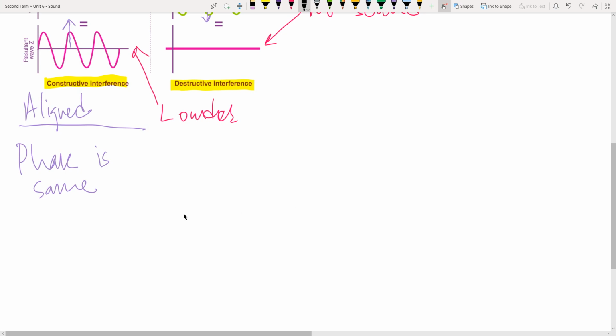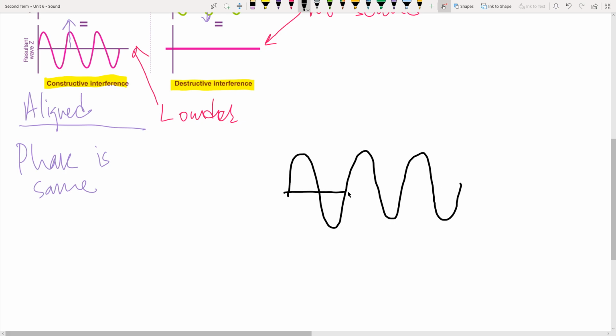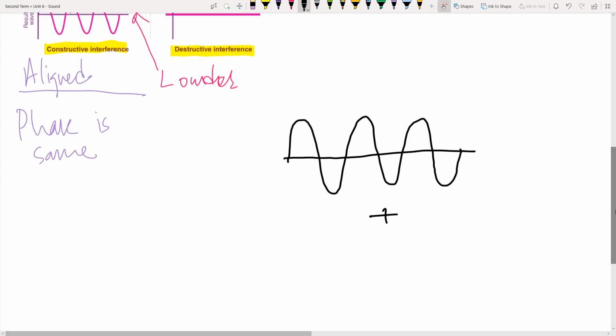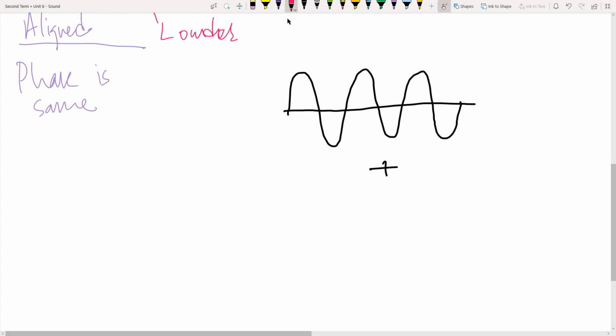Now, there are other ways you can discuss interference. I will create one more example, which is partial interference. Let's say you have one wave, which is this much, like this. Let me draw. This is the amplitude of one wave, and you add another wave to it, which is slightly less loud. It needs to be the same frequency, sorry, my bad.